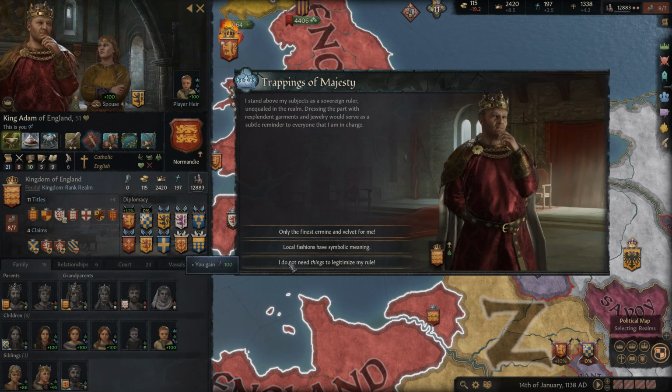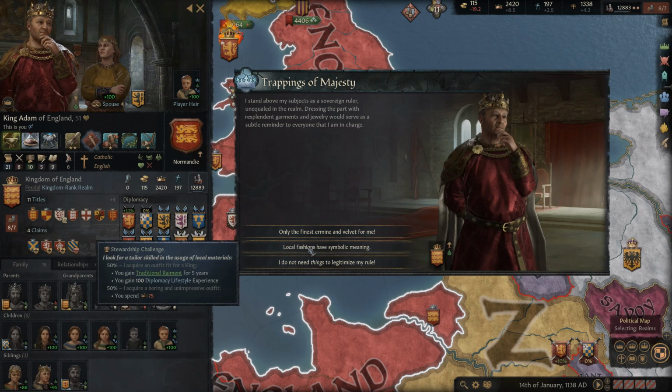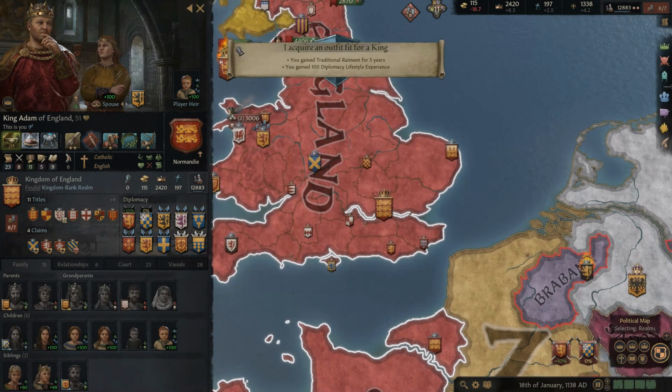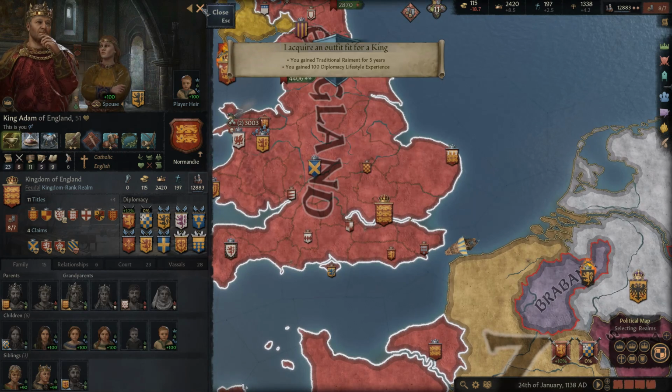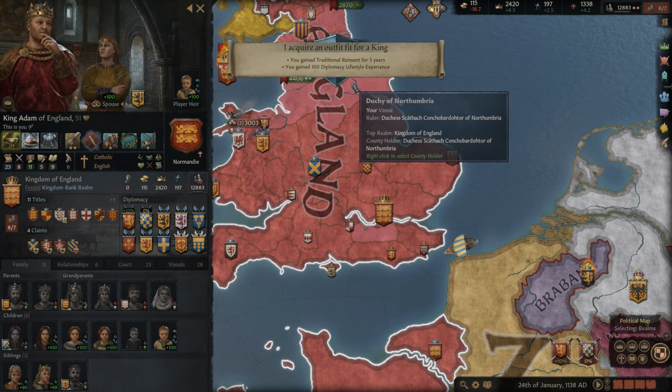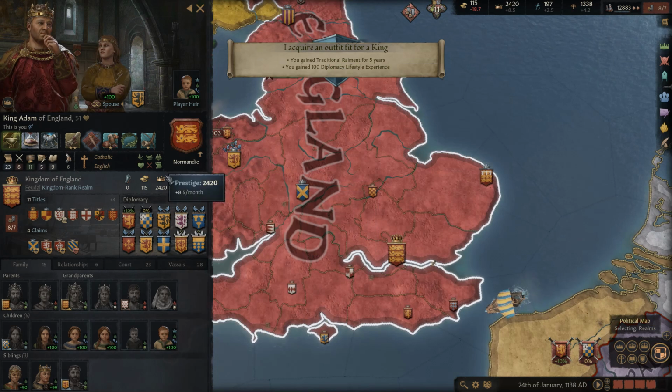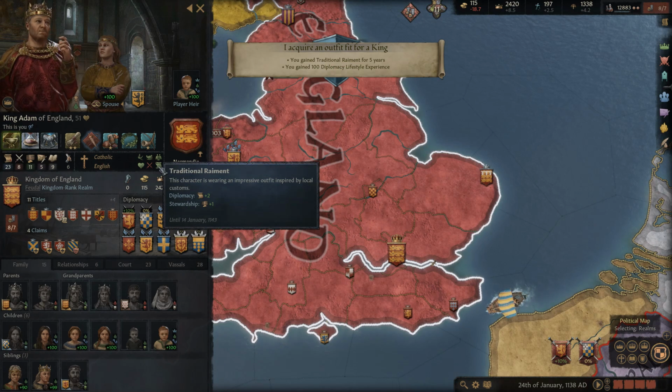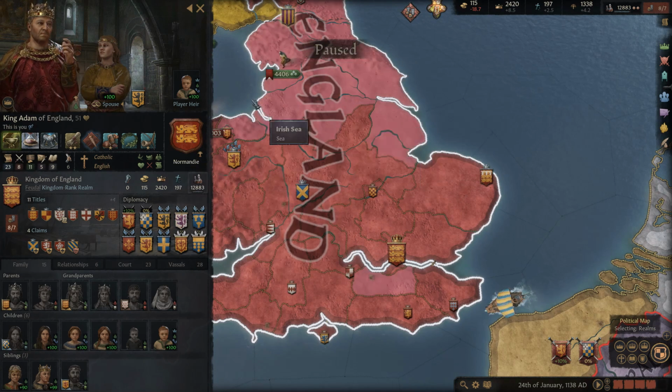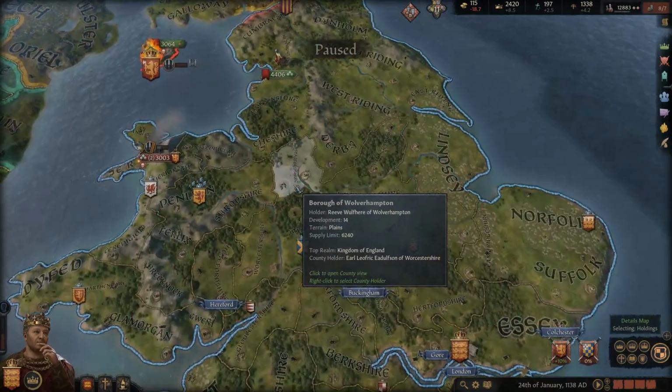It's a 50-50 chance here. Or we could do this one to just get the piety, which we use all the time to legitimize our rule. And so I think this is the most fitting one. Again, I feel like we did this event at some point. So we actually got it, and that means we have that benefit, which is +2 diplomacy and +1 stewardship, and we gained the 100 lifestyle points.